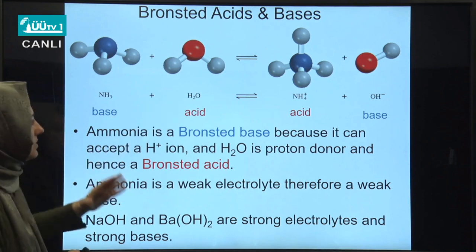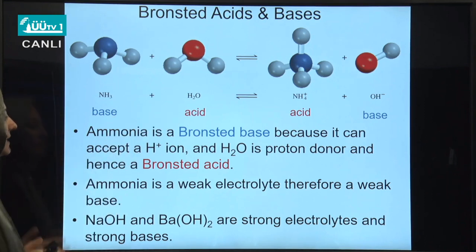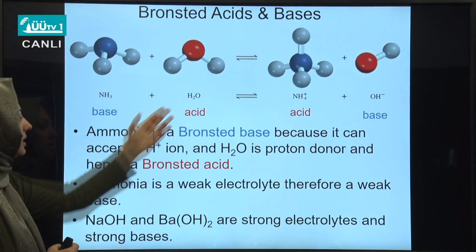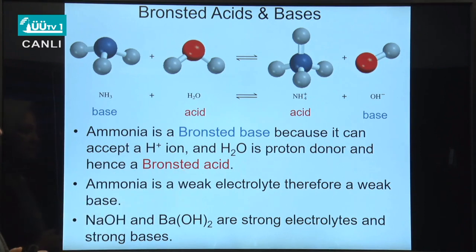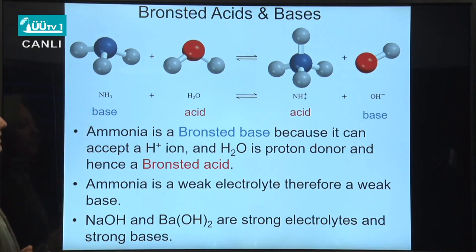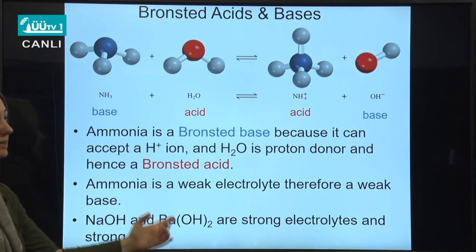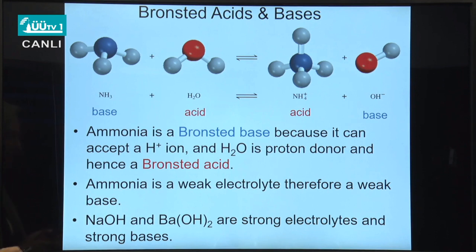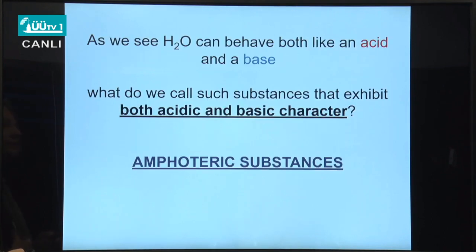And water is a proton donor, so it can be regarded as a Bronsted acid. Ammonia is a weak electrolyte, therefore it's a weak base, and we can give examples of strong electrolytes and strong bases like sodium hydroxide and barium hydroxide. These are strong bases.